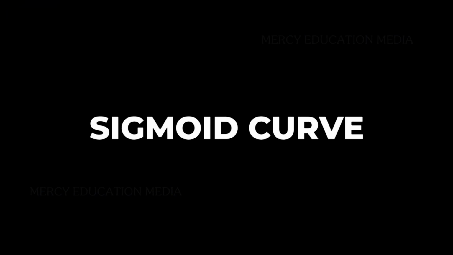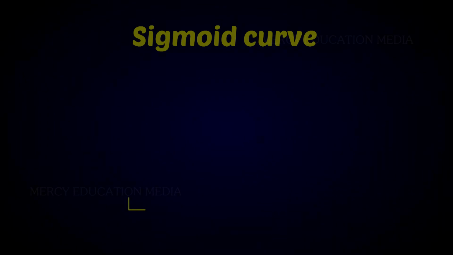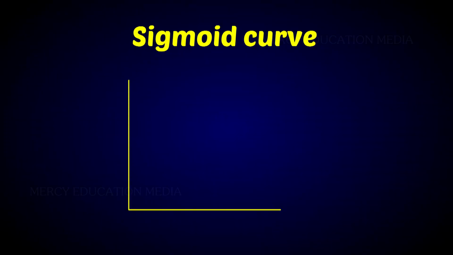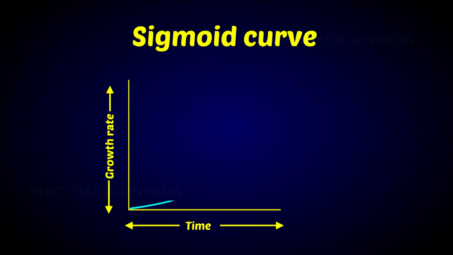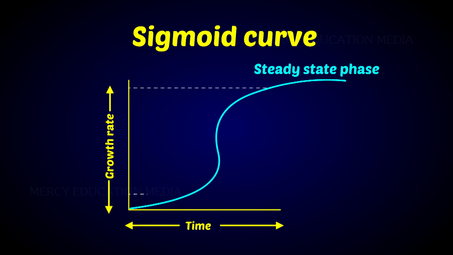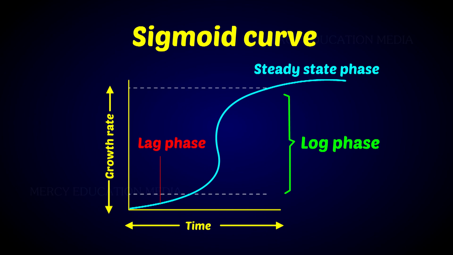What do you know about sigmoid curve? In the annual plants, the last phase, that is the steady state phase, is followed by senescence, that is arrest of growth and death. However, in the case of large trees, each growing season exhibits a sigmoidal pattern of growth. From the graph, you can observe the sigmoidal pattern of growth.